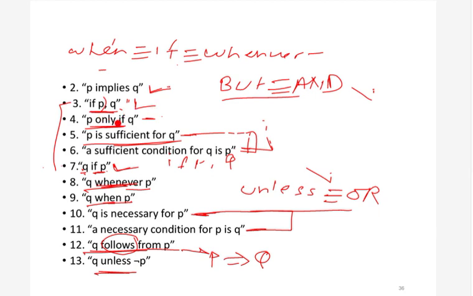When we say P only if Q, that means Q is necessary for P. So this fourth statement and this 10th statement are the same. It is saying that P is true only if Q is true, so Q is necessary for P. Hence, we have seen all these 13 statements.